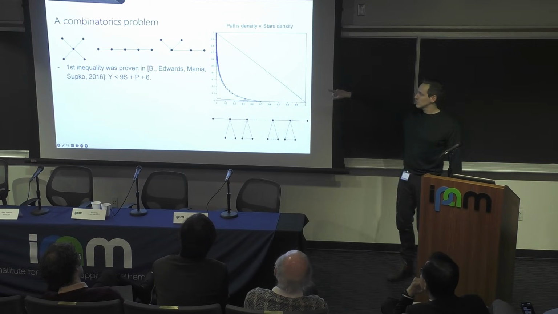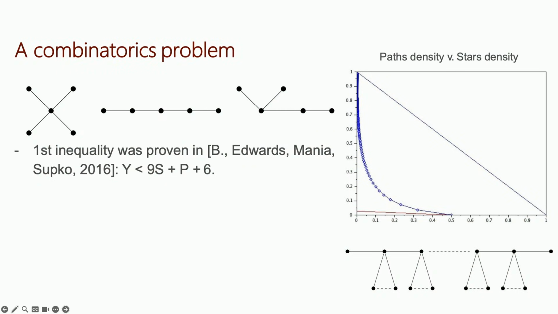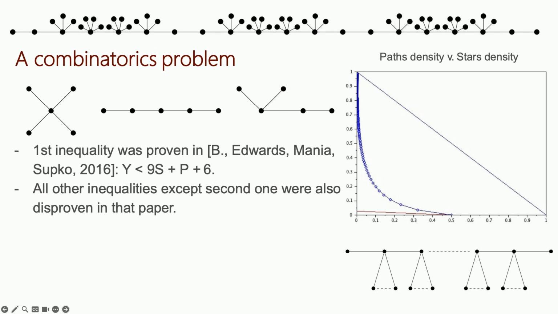In plain language, it corresponds to this inequality that for any tree whatsoever, if I count the number of y's, it's always going to be less than 9 times the number of stars plus the number of paths plus 6. Okay, very good. Then, in the same paper, we were able to disprove everything else. So nothing else that we conjectured was true.